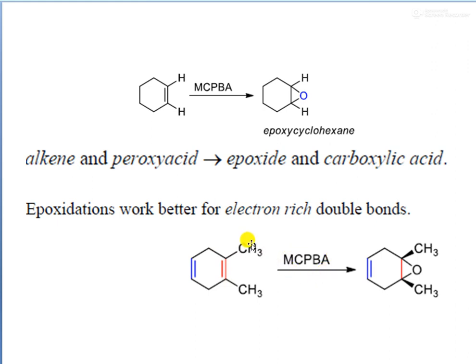In this case, due to the presence of two CH3 groups, because of the plus I inductive effect, the second double bond will be very electron rich. Therefore oxygen insertion will happen in this double bond shown in the red color. This is the final product. The blue color double bond will remain intact, it will not be affected.